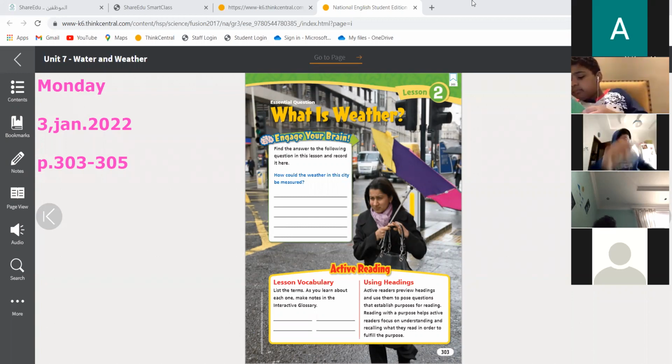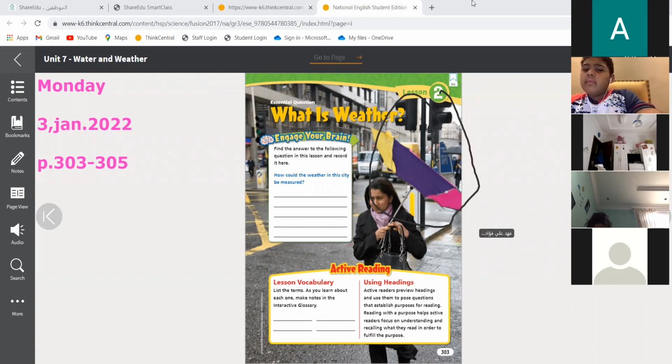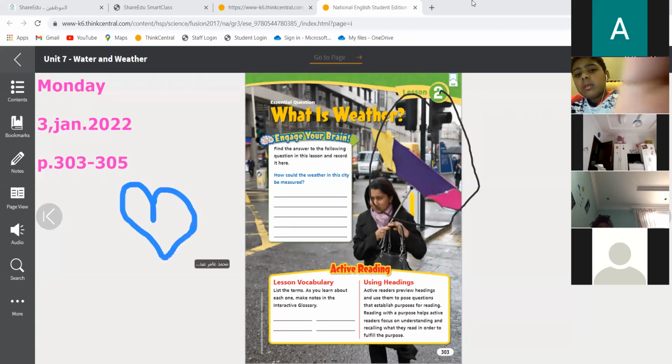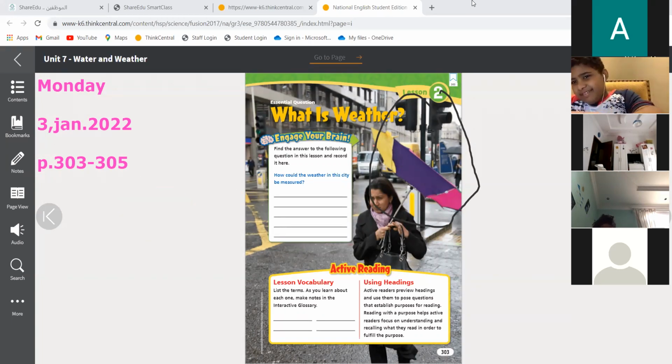Is it hot, cold, or sunny? Okay, so you were describing the air around you.